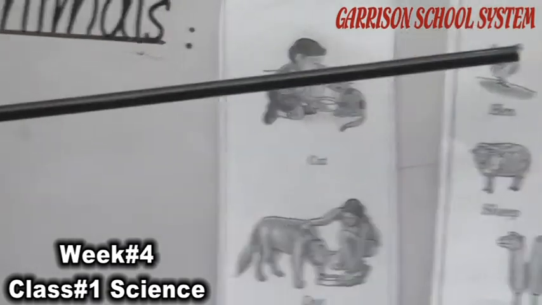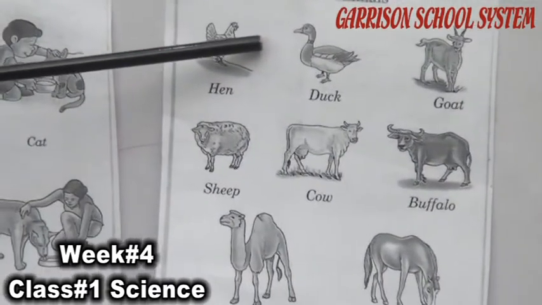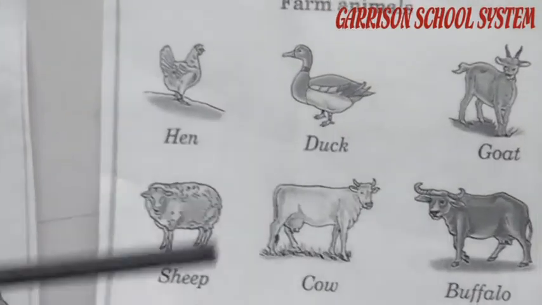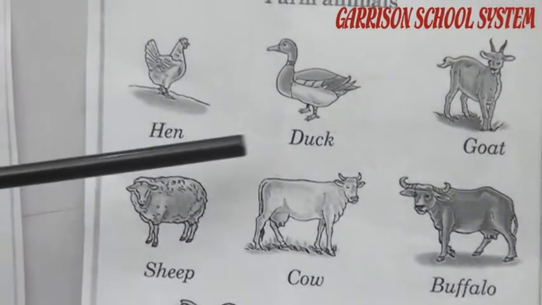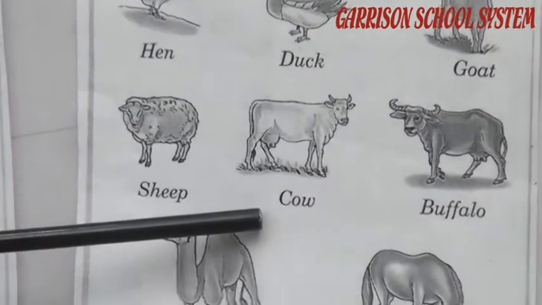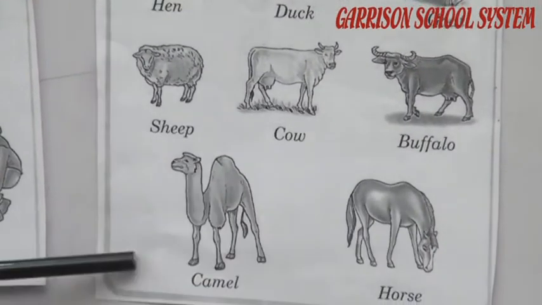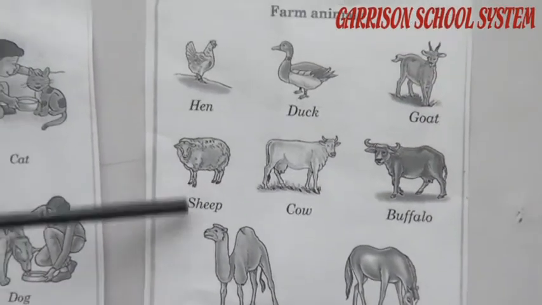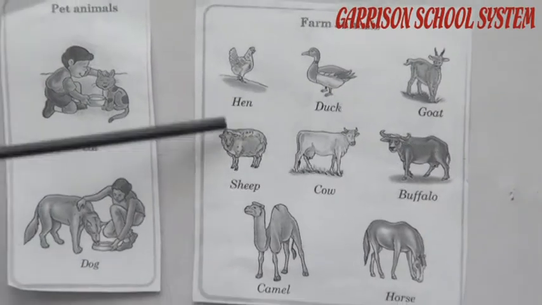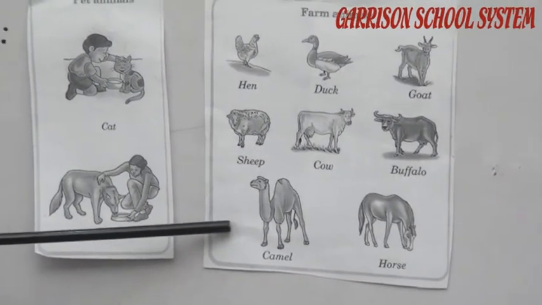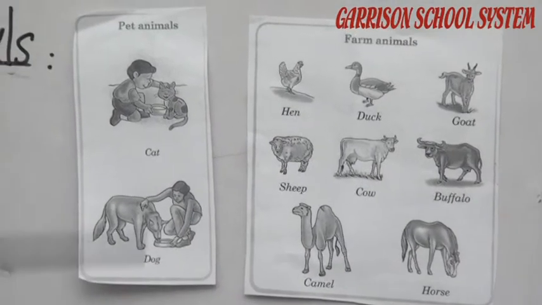And farm animals are those which we keep outside the house at any place. But we keep these animals. For example, hen, duck, goat, sheep, cow, buffalo, camel, horse. We keep these animals, but we do not keep them at home. We keep them outside the house at any place, in the fields, for example.